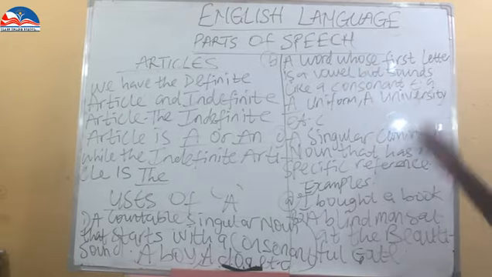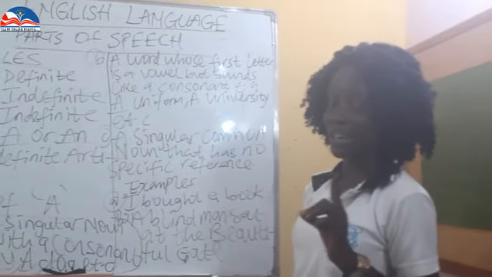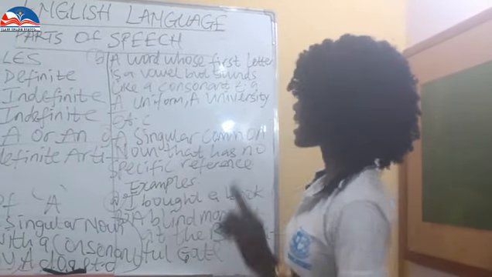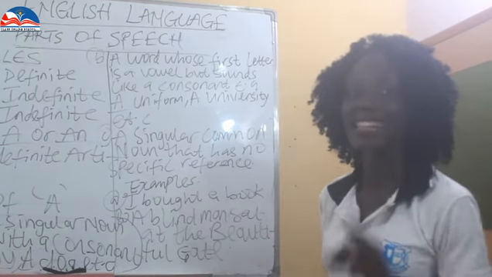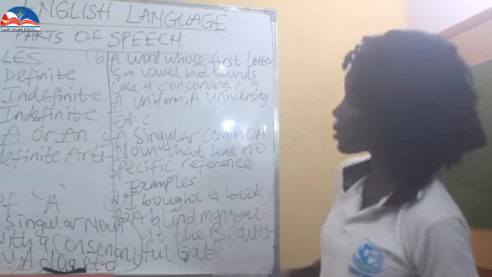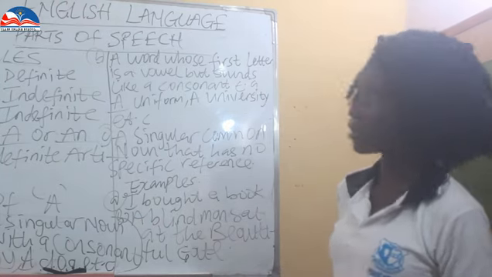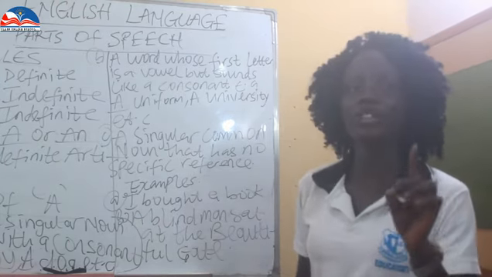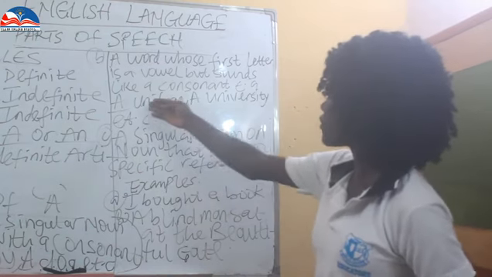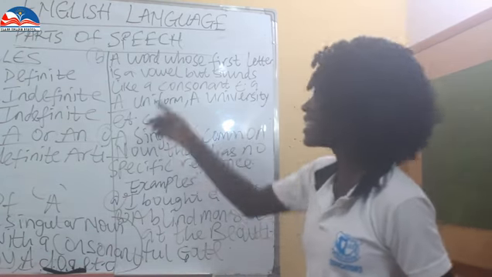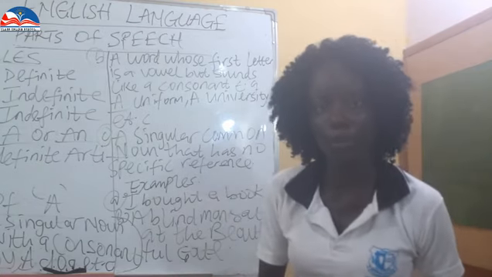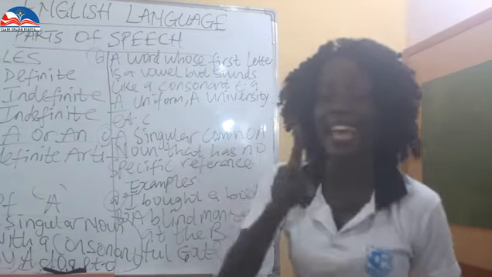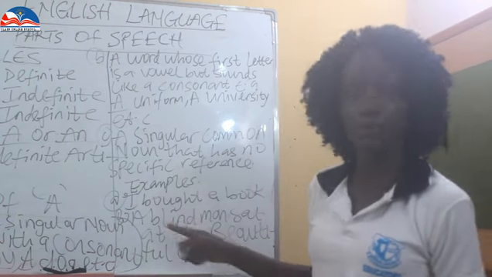So, a word whose first letter is a vowel but sounds like a consonant sound. For example, a uniform. We have a vowel letter, but it sounds like a consonant sound. So we are going to have a uniform, not an uniform.